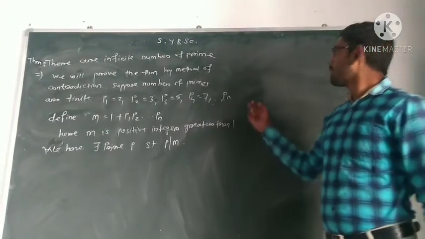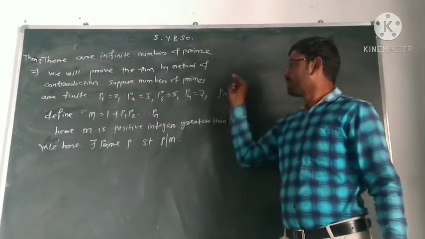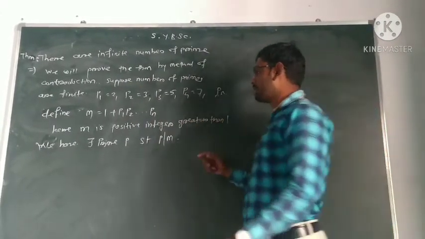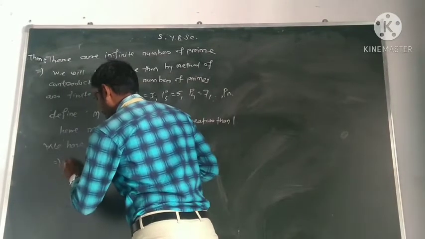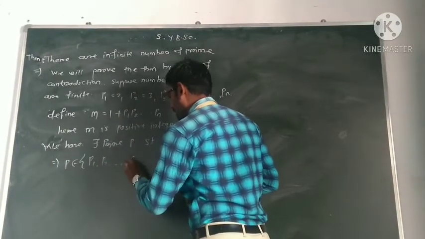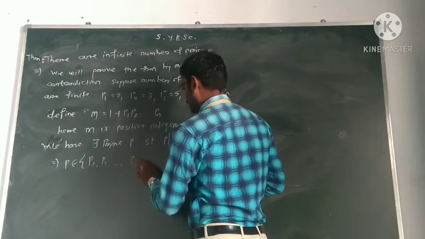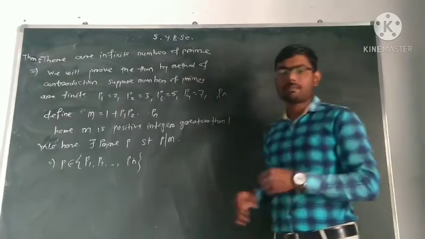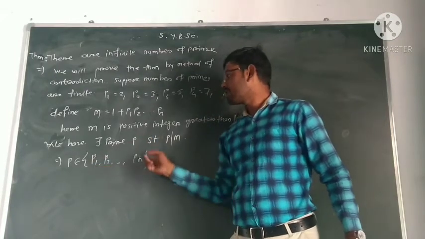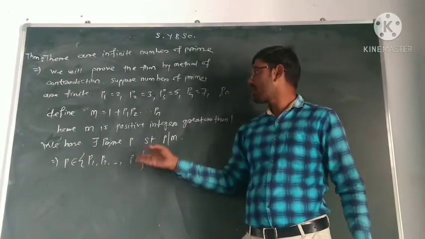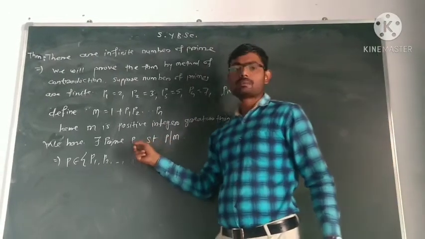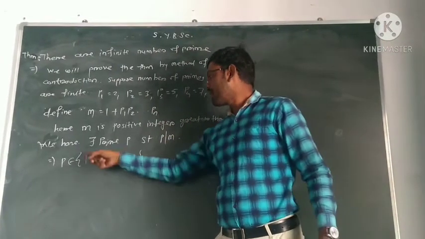But the number of primes is only this, so this prime must be among this list. This implies p must belong to the set p1, p2 up to pn. Since the number of primes is finite, p is also one prime, so p must be among these n numbers, because we are assuming that only n prime numbers are there.